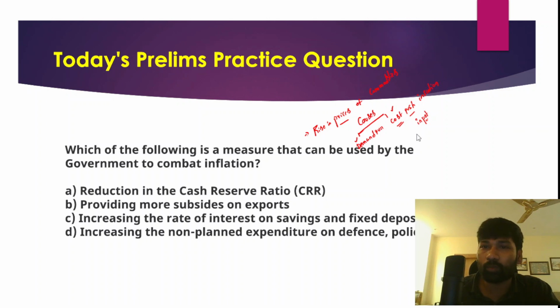Now, what are the problems of inflation? Why is inflation a concern? With inflation, prices would increase significantly, and that would make demand decline, right? If there are higher prices, that would significantly impact the demand in the economy.